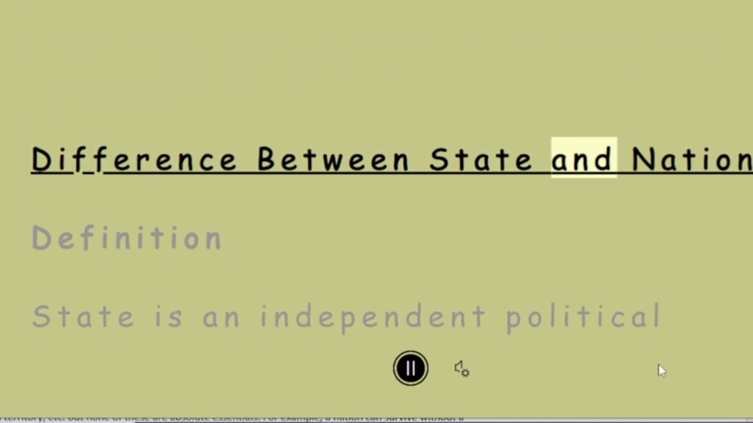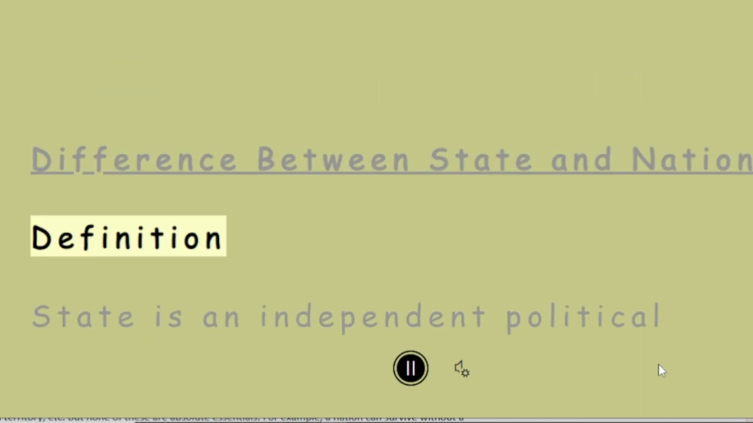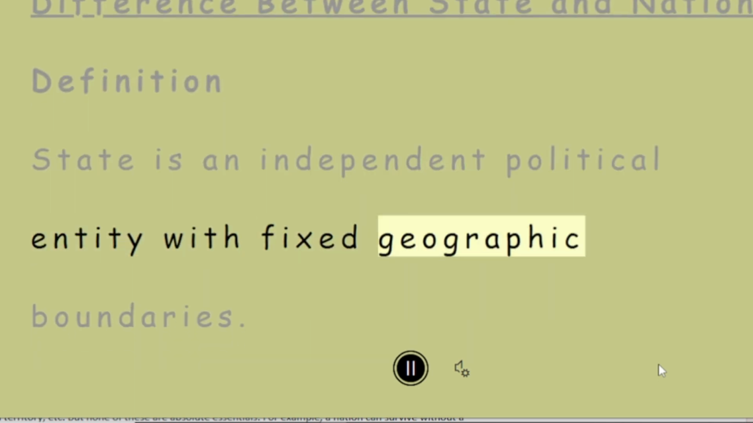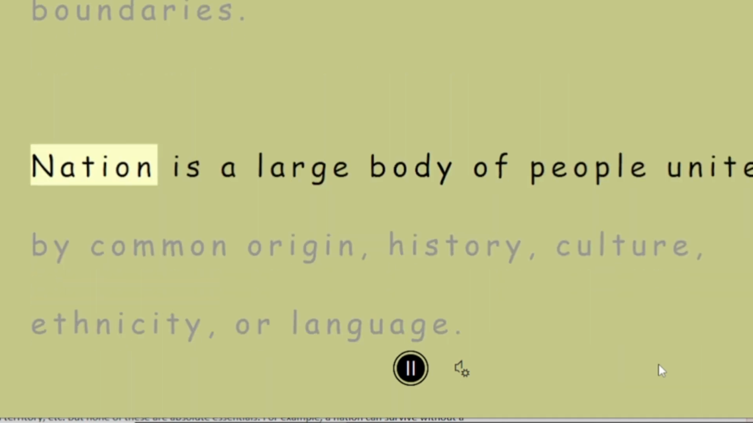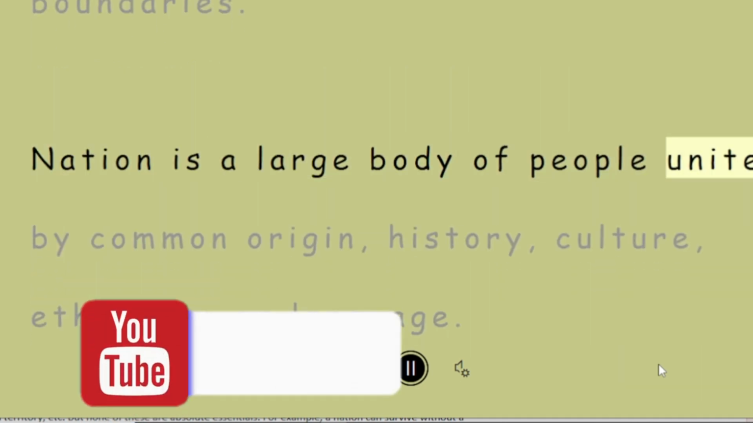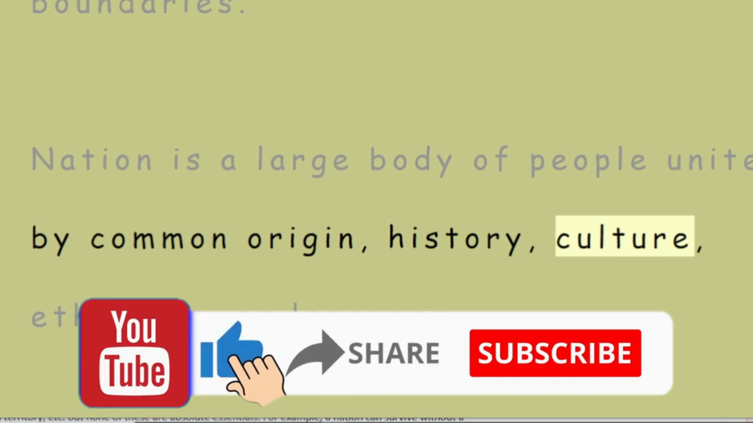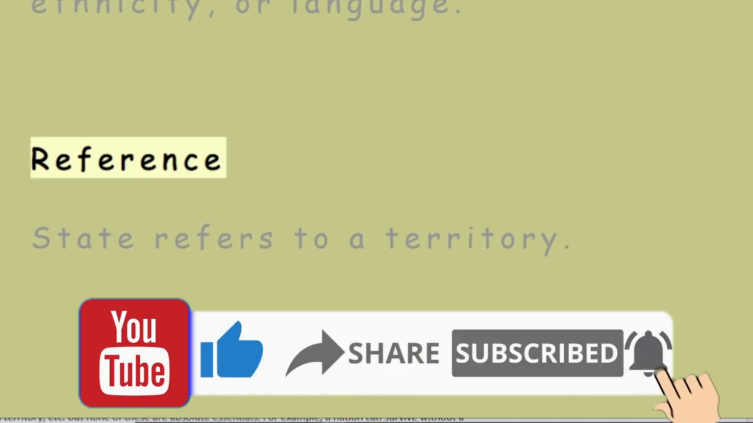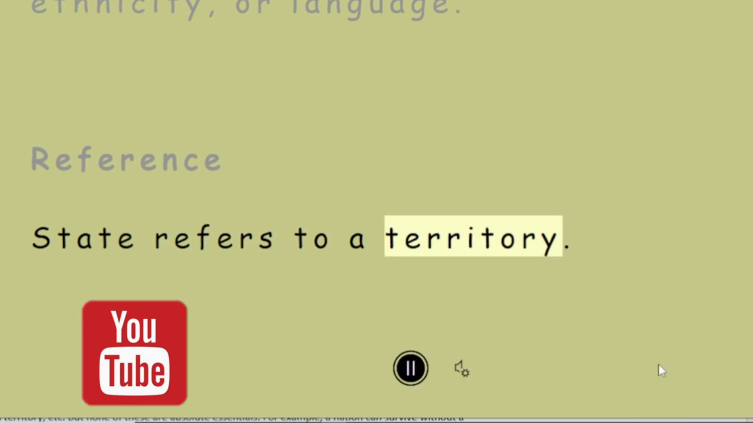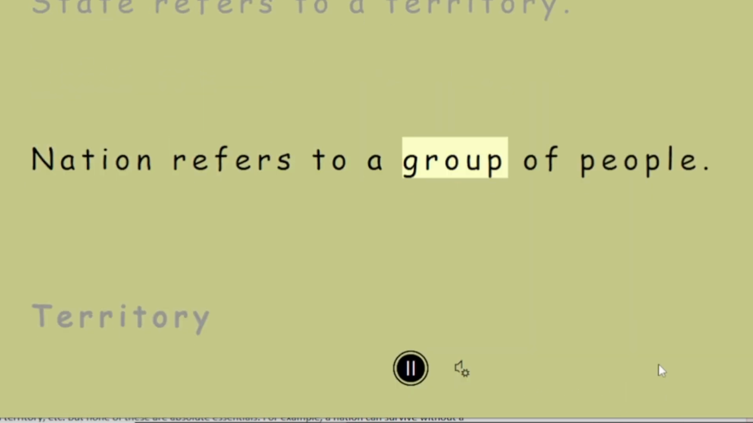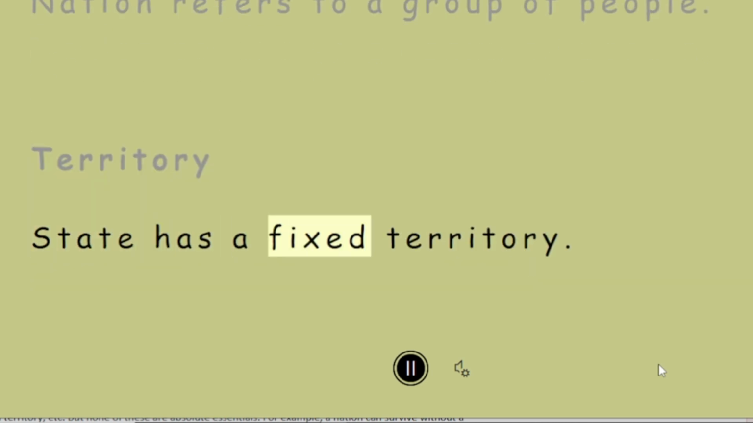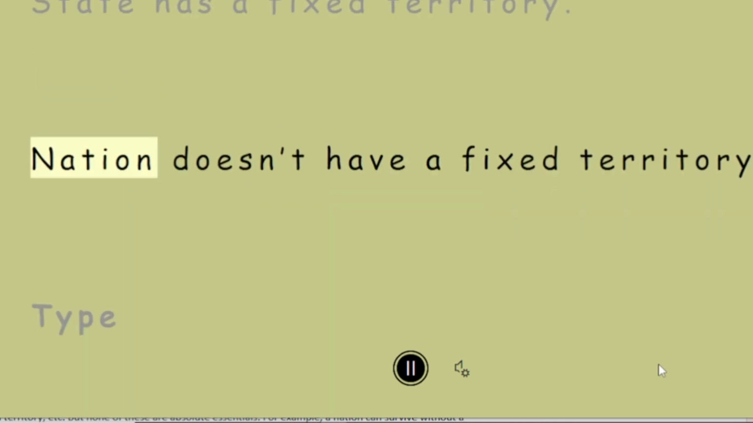Difference between state and nation. Definition. State is an independent political entity with fixed geographic boundaries. Nation is a large body of people united by common origin, history, culture, ethnicity, or language. Reference. State refers to a territory. Nation refers to a group of people. Territory. State has a fixed territory. Nation doesn't have a fixed territory.